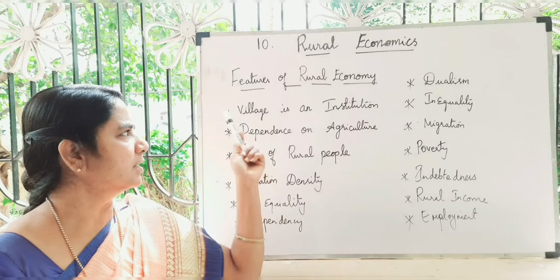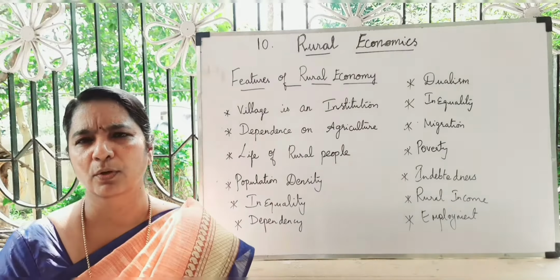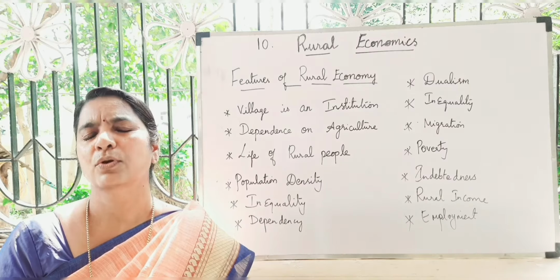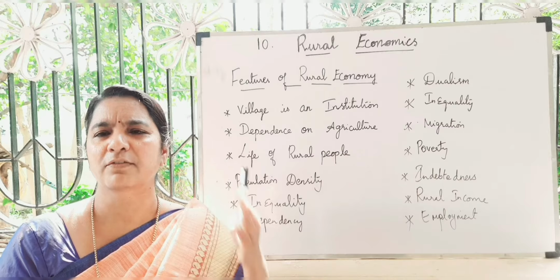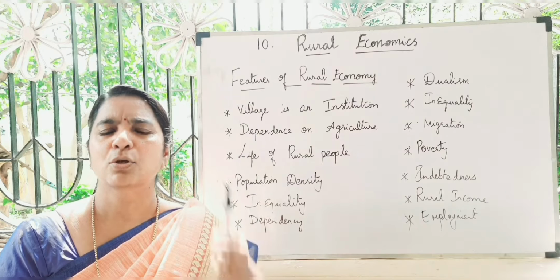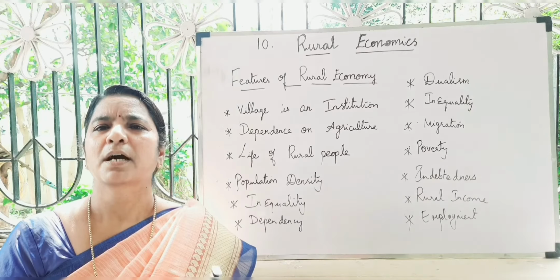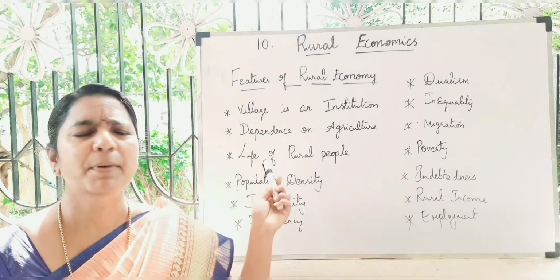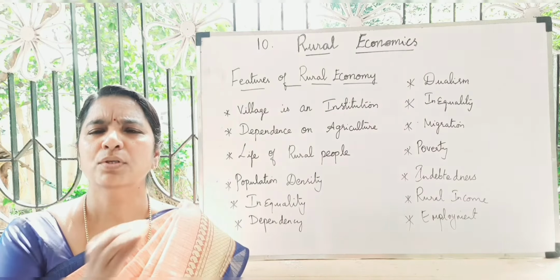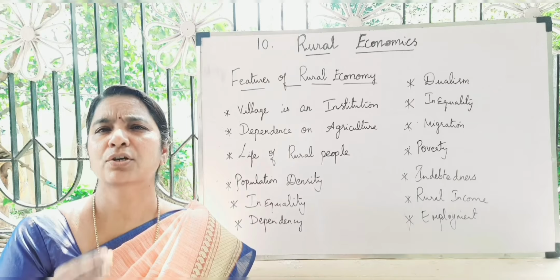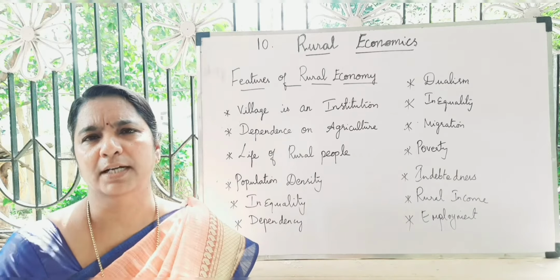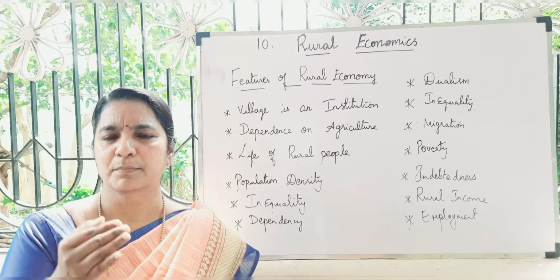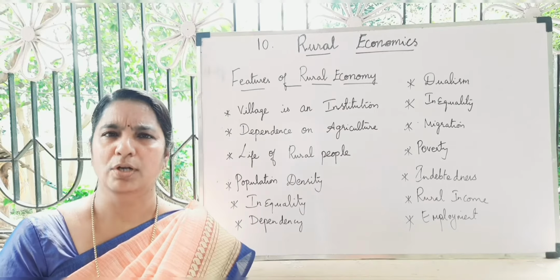In that, the first one is that a village is an institute. So a village satisfies almost all the needs of a rural community. Whatever the needs of the local people, they will be produced and manufactured by that village only. Next, dependency on agriculture. Mostly they depend on agriculture and natural resources, and on agro-based, allied agriculture business only.